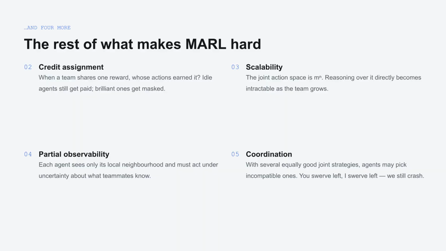Beyond non-stationarity, we also face challenges like credit assignment for shared rewards, scalability as the joint action space grows, partial observability, and the need for agents to coordinate on compatible strategies.